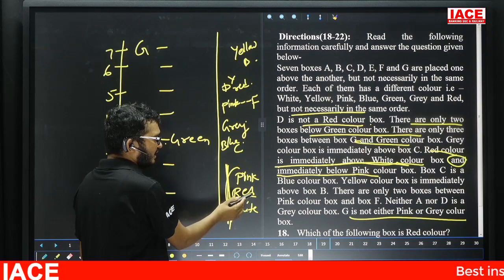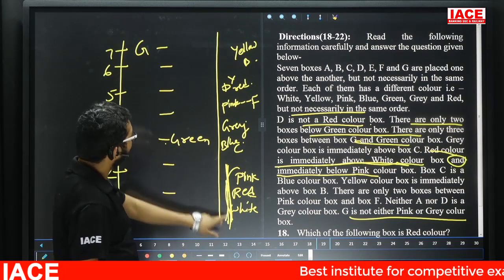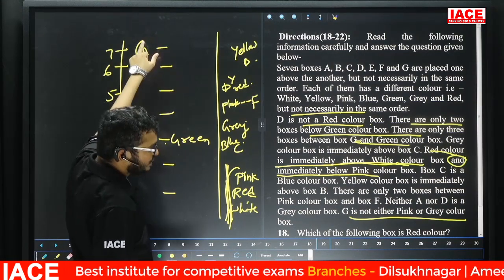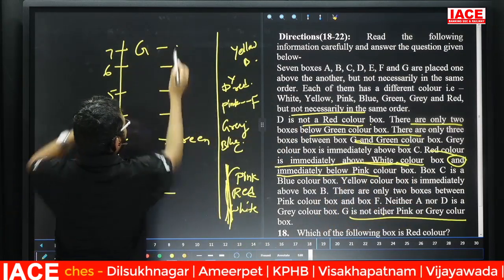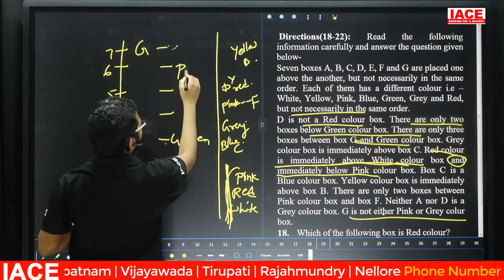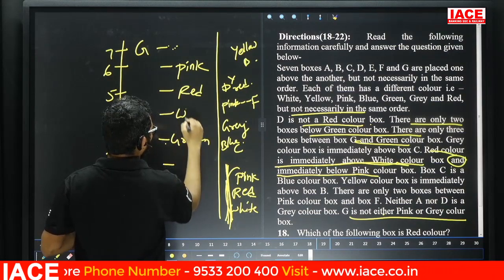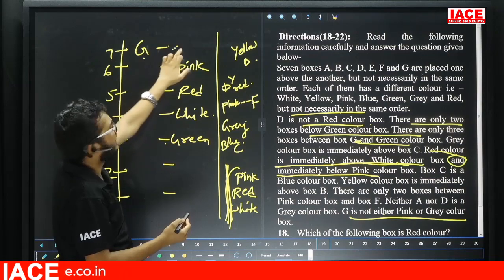Pink is just above red, red is just above white. That means these 3 are immediates, so this is the only chance. These 4 are the possibilities. But G is not either pink or gray. G is not pink color, so for the sequence starting with pink here, no chance. Now this one is what? Here pink. Now this one is what? Here red. This one is what? Here white. Pink is just above red, red is just above white. G is not a color.